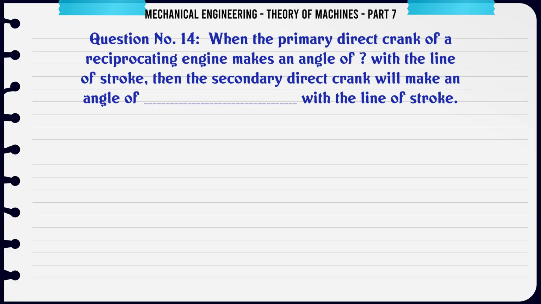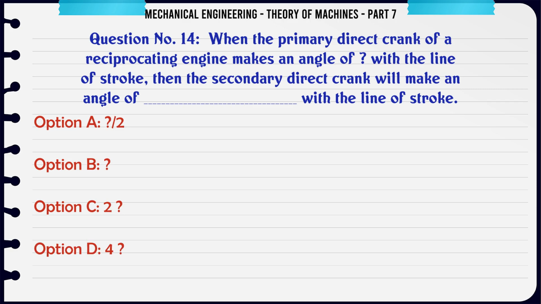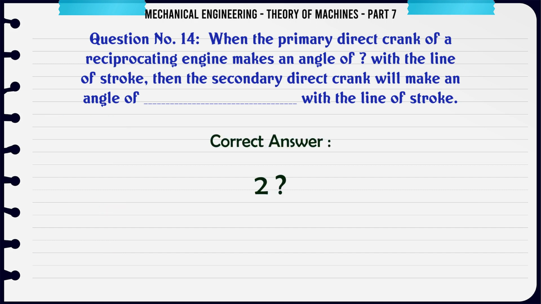When the primary direct crank of a reciprocating engine makes an angle θ with the line of stroke, then the secondary direct crank will make an angle of with the line of stroke. A. 2θ, B. θ, C. θ/2, D. 4θ. The correct answer is 2θ.